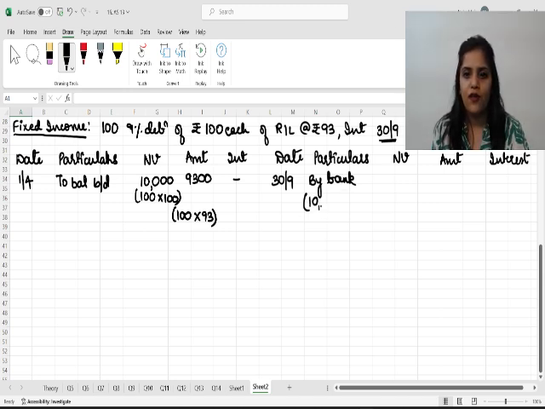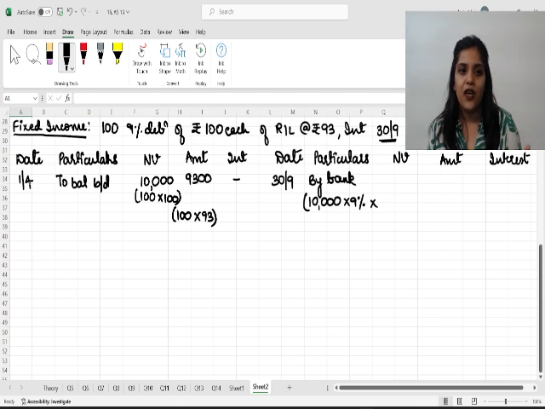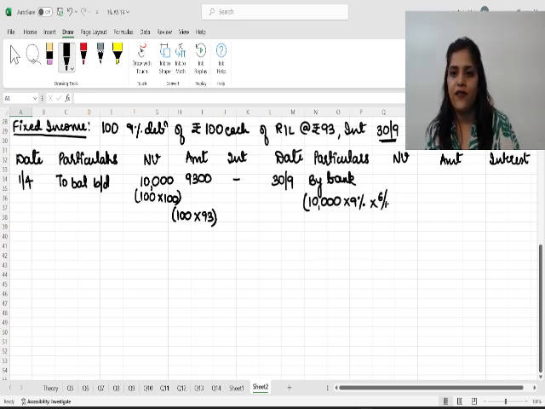So nominal value 10,000 into 9% for 6 months. How 6 months? Last interest date would be 31st March, so April, May, June, July, August and September, so into 6 divided by 12. That makes it 450 rupees.